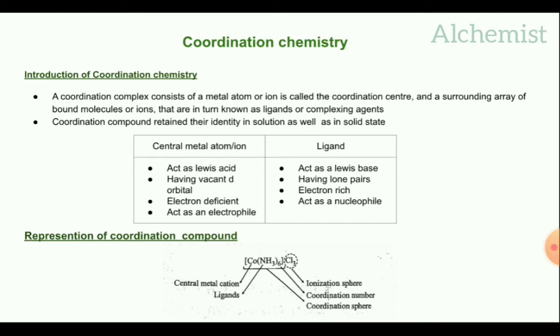That means how many ligands are surrounded by a central metal atom, or how many ligands are directly linked with the central metal atom, that count is called coordination number.